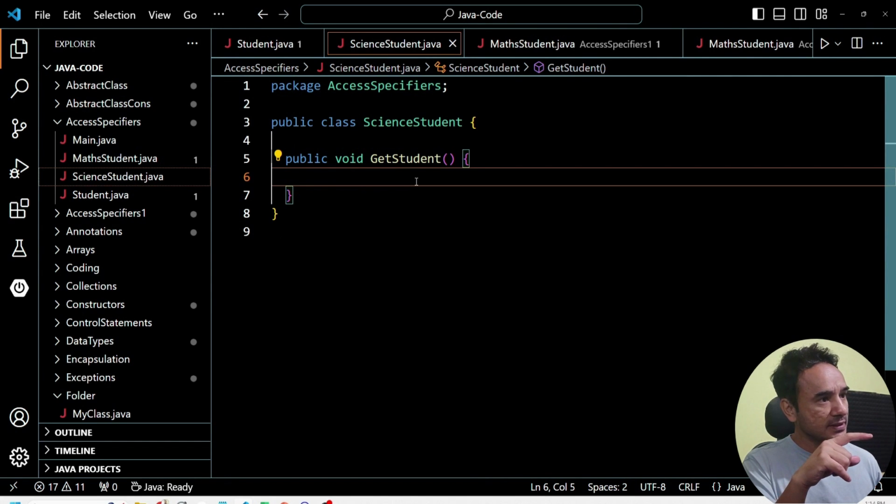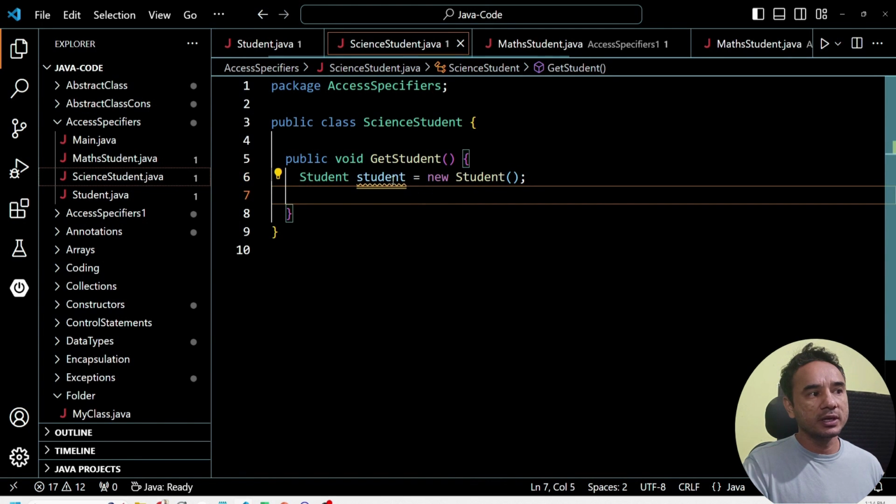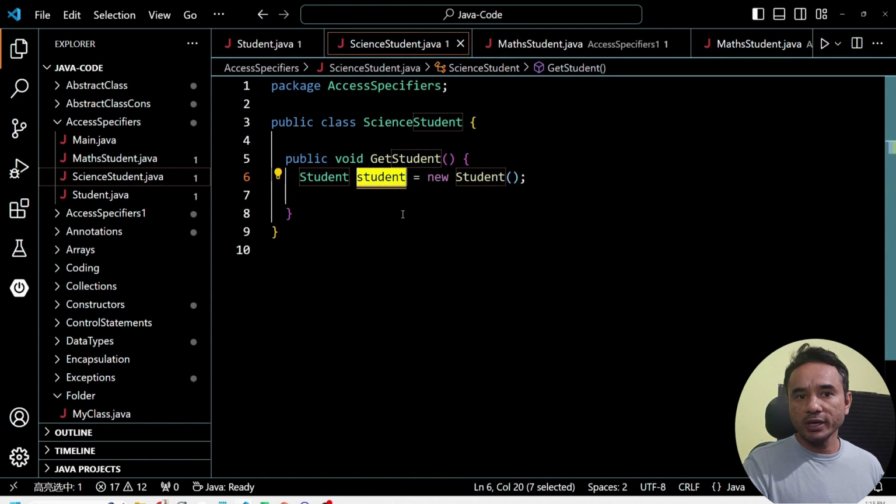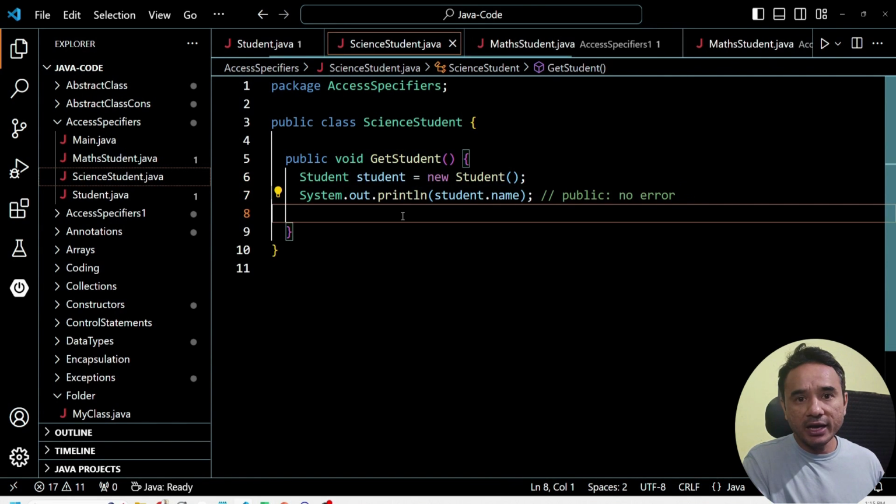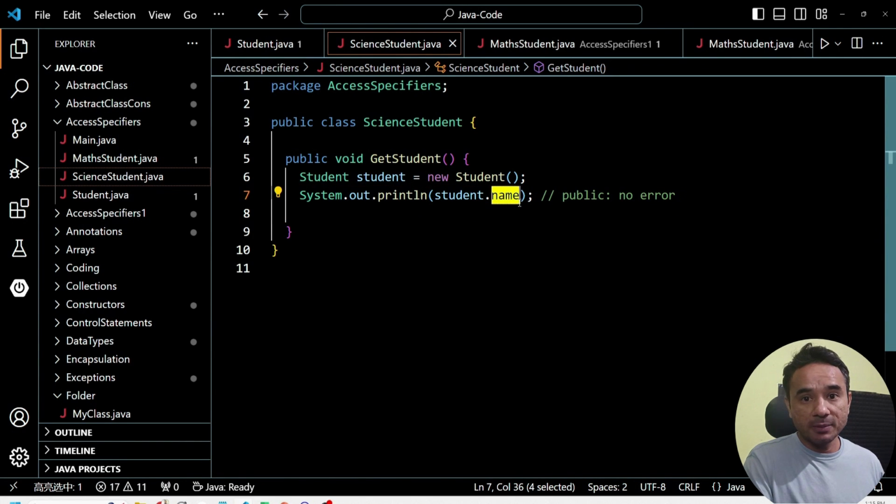To access the fields of the student class, first we will create the object of the student class, student object. Now listen carefully. When I try to access and print the public field, which is name, of the student class via the student object, that will work completely fine, because public members are accessible inside their own class and even outside their own class.